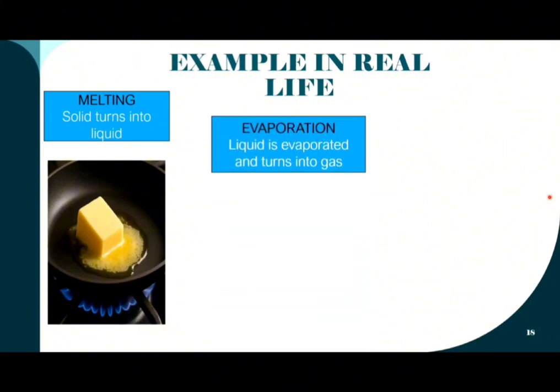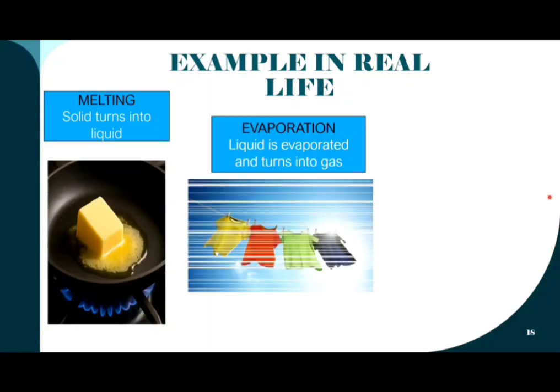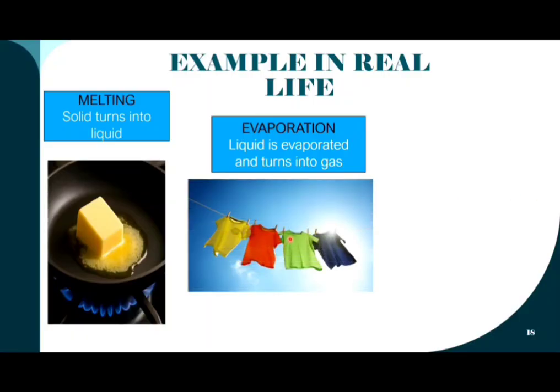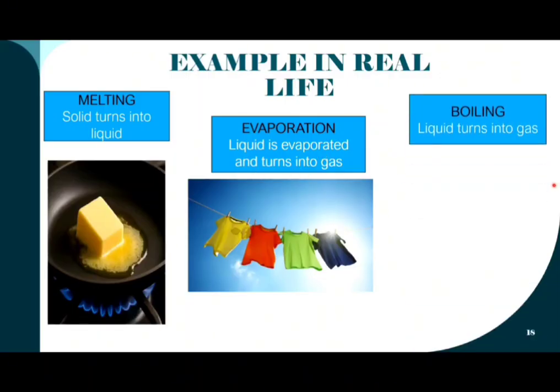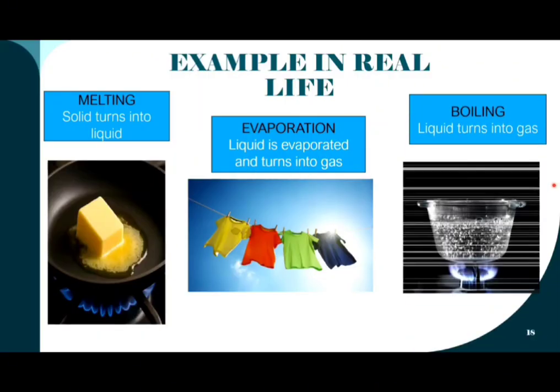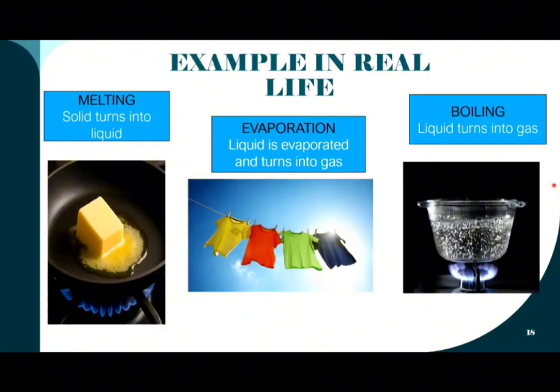Next is evaporation. Evaporation will occur at any temperature. When a liquid absorbs heat from the surroundings, the particles obtain energy and move much faster, so the liquid will evaporate and turn into gas. The third one is boiling. Boiling occurs when the temperature of the liquid is equal to the boiling point of the liquid, and the liquid absorbs heat when it is being heated.